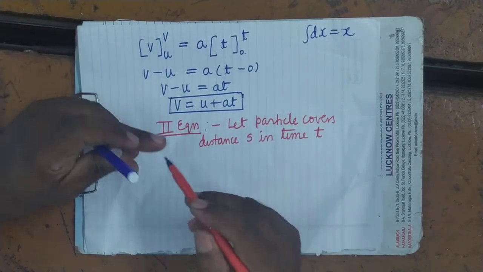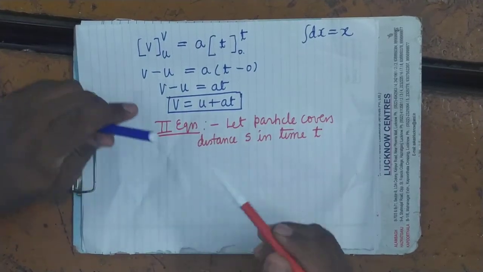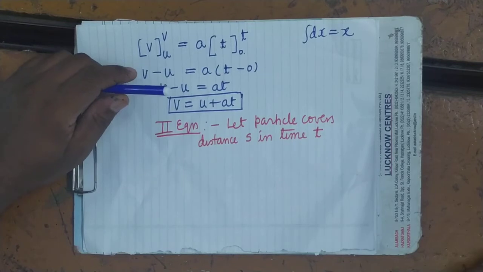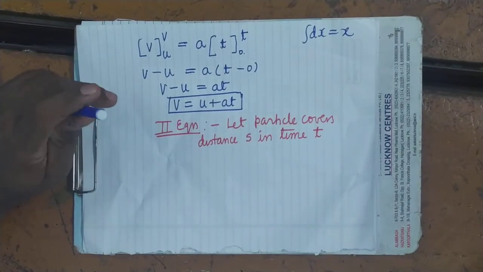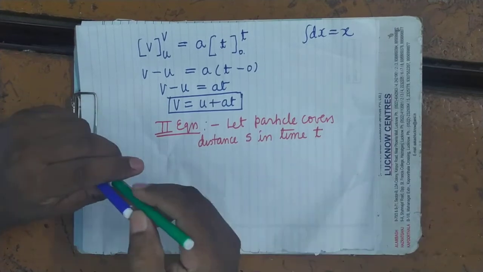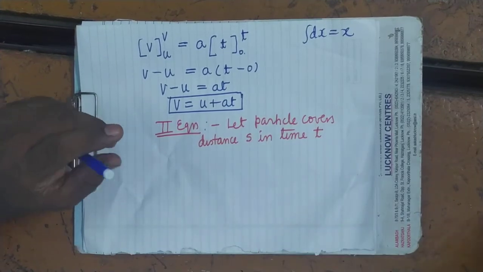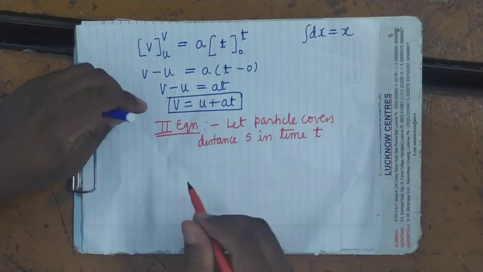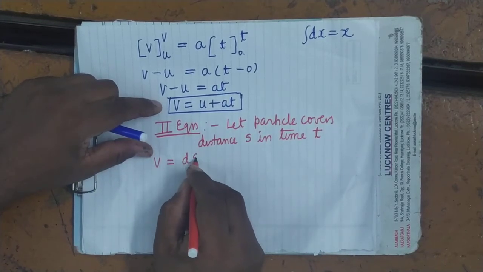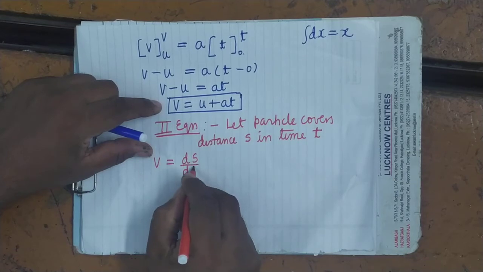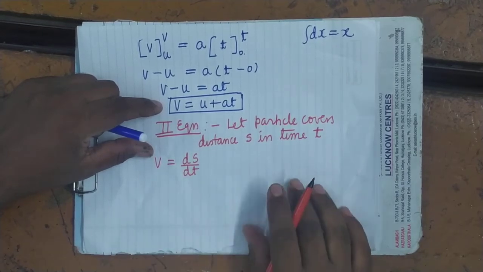The second equation of motion is regarding distance. We know that v equals d by dt of s.